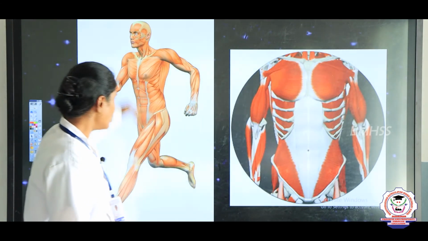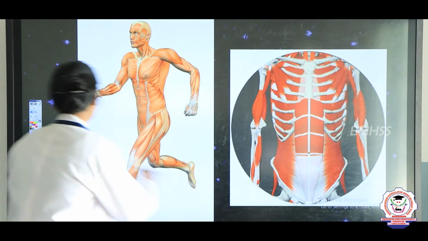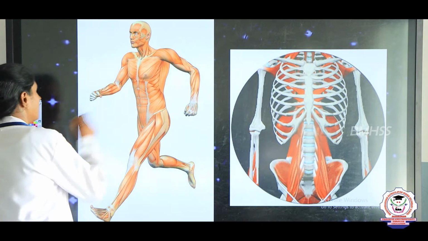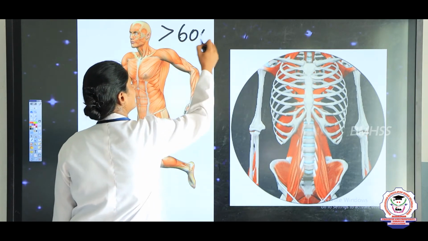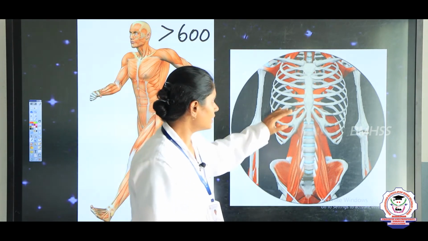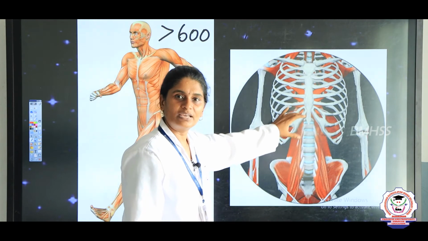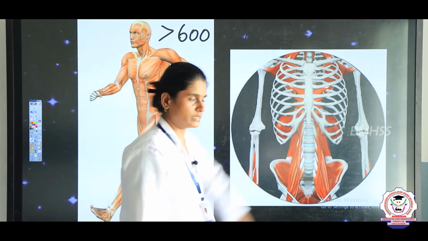So, in our body, there are nearly 600, more than 600 muscles. How many muscles in our body? There are more than 600 muscles in our body, right. And all the muscles are covered. So, we can see the bones are covered by the muscles.